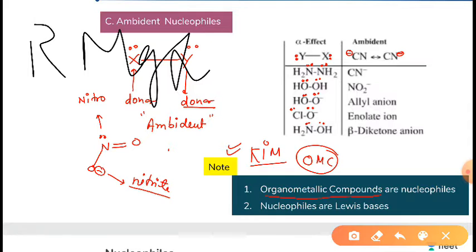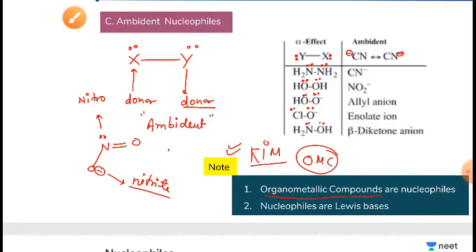And always remember that organometallic compounds are very powerful nucleophiles. So this was about organometallic compounds.